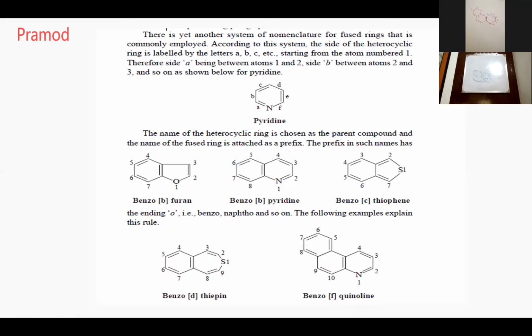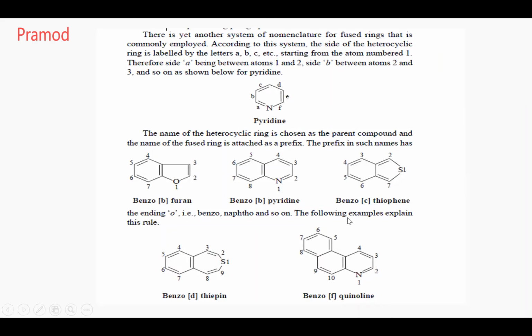Got it, Rennie? Karunya, Devika, Anita, did you get it? The two ways you can name this compound? So there are different ways you can name compounds. You should be confident in that. Did you get this type of nomenclature? Can we go for the next? Any doubts in this particular slide? Yes or no?